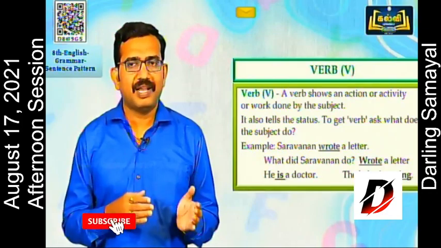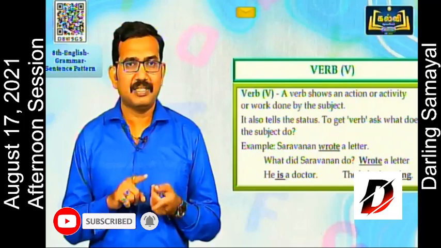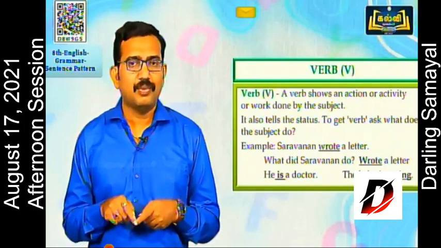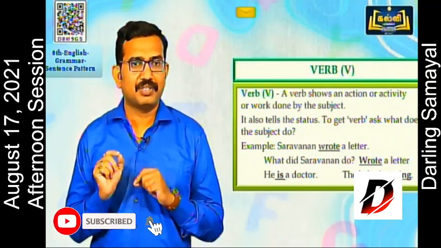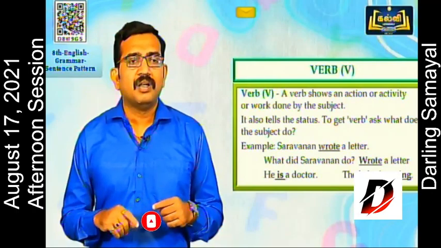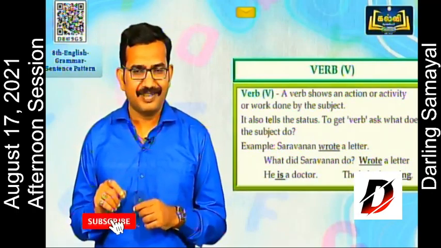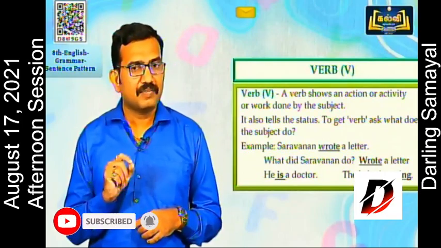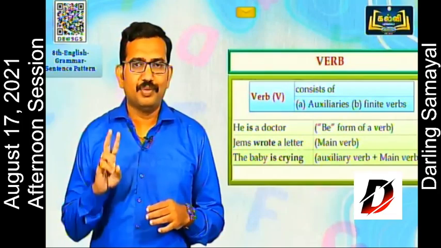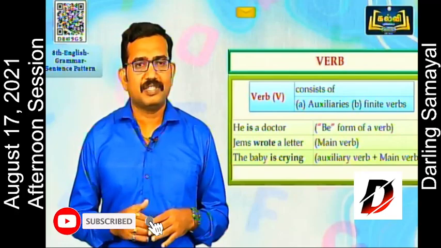To get the verb, ask what does the subject do. First we have seen that for the subject, the question is who. Now you should ask, what does the subject do, or what did the subject do? The example is "Saravanan wrote a letter." Here, what did Saravanan do? He wrote a letter. A verb consists of two items, auxiliaries and finite verbs. So we'll check some examples.